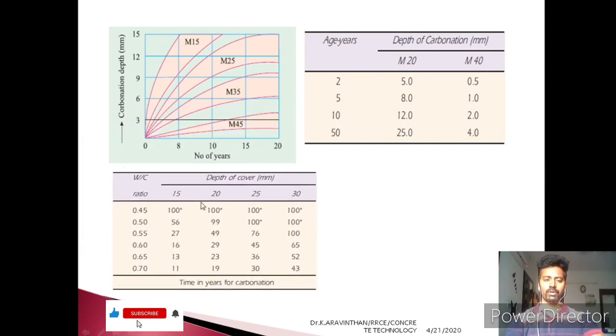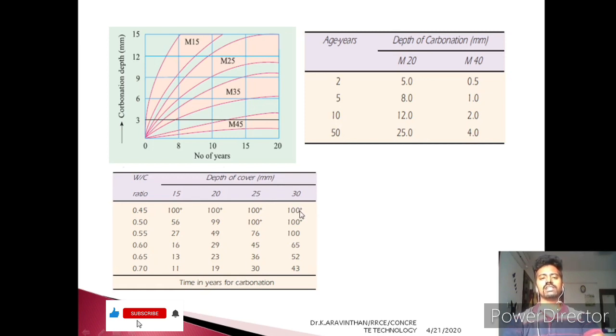Also the important point is the water cement ratio. Whenever the durability aspect comes, these are the two things which will be dealt with. See, this is a water cement ratio of 0.45 and it gradually increases to 0.7. And note that this is depth of cover. If you mix a concrete with 0.45 water cement ratio, the time to carbonation is 100 years.